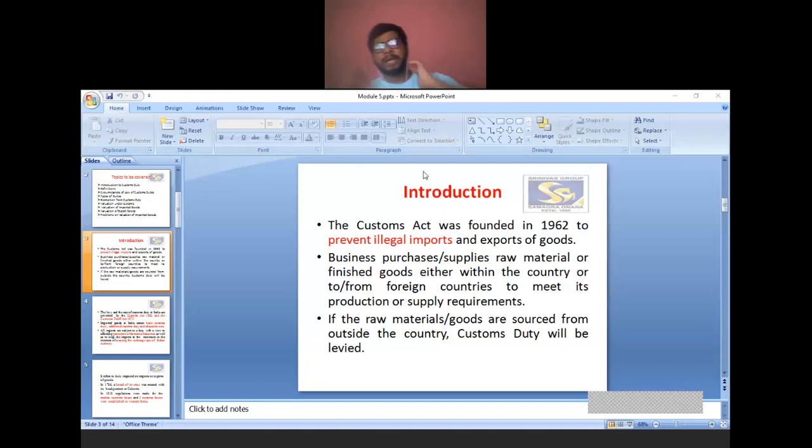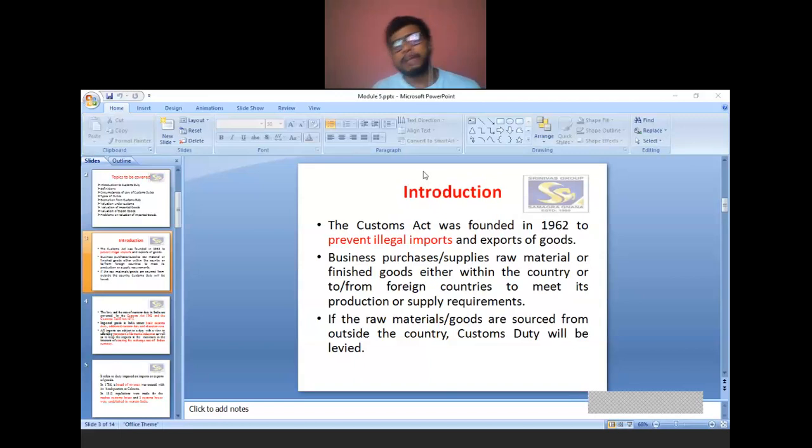Here, a business purchases or supplies raw material or finished goods either within the country or from a foreign country to meet its production or supply requirements. Two things are there. Sometimes a business purchases raw material from a foreign country to meet its production, and sometimes a business supplies the final product from our country to a foreign country.